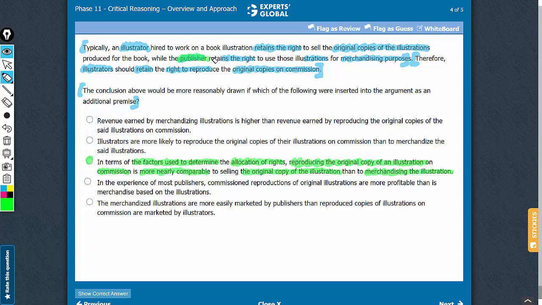See, the publisher gets the right for merchandising and the illustrator gets the right for selling the original copies of the illustrations. The conclusion is about illustrators retaining the right to produce the original copies on commission. Imagine before "therefore" here, if this entire information is inserted, suggesting that producing the original copies is more similar to selling the original copies of the illustrations than it is to merchandising the illustrations.